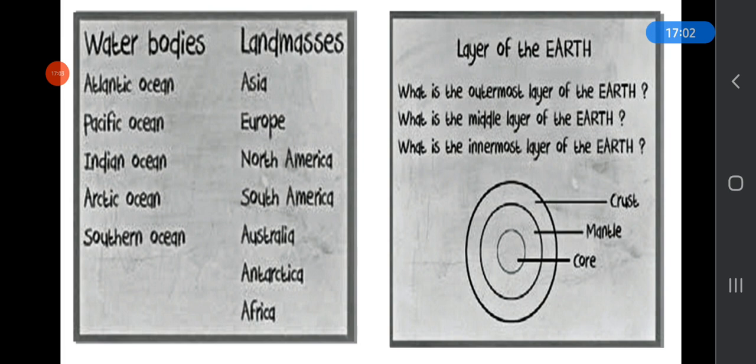Next are the layers of the earth. The outermost layer of the earth is the crust, the middle layer is the mantle, and the innermost layer of the earth is the core. The core is divided into 2 layers, inner core and outer core. The inner core is like a solid ball and the outer core is in liquid form. The temperature of the mantle and core is very high.